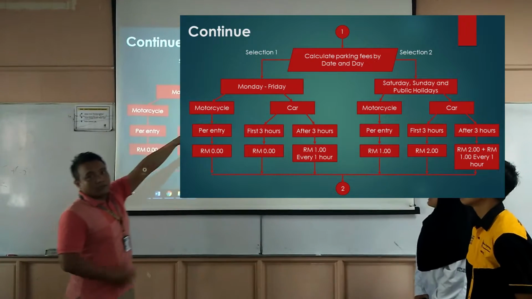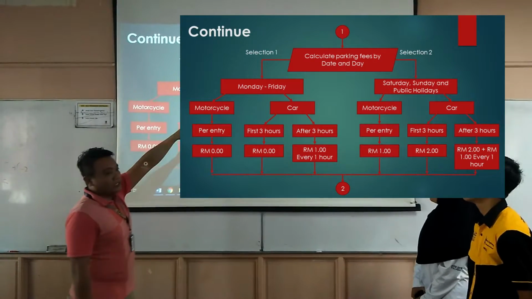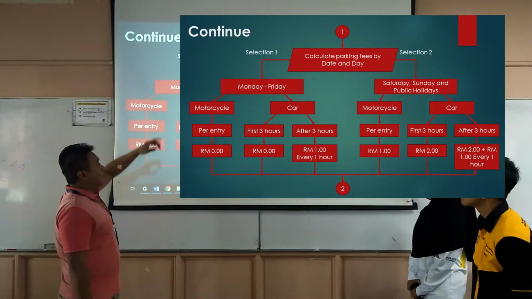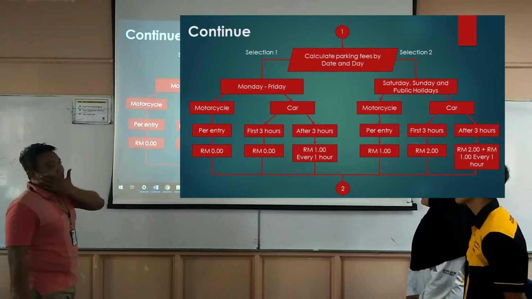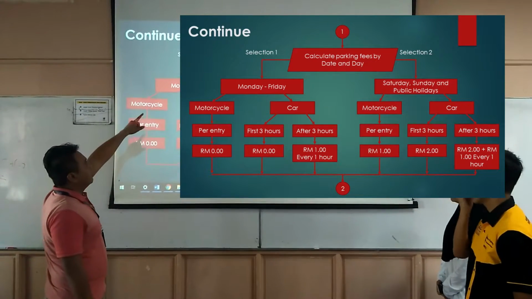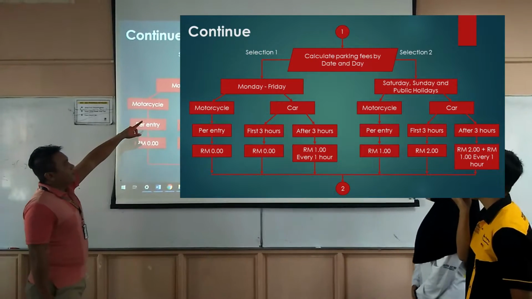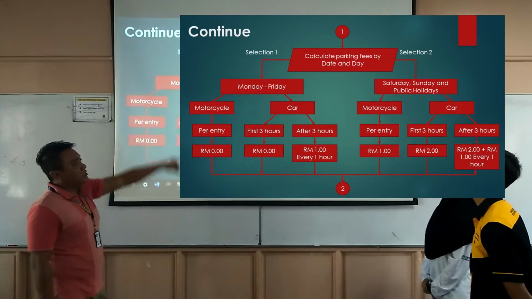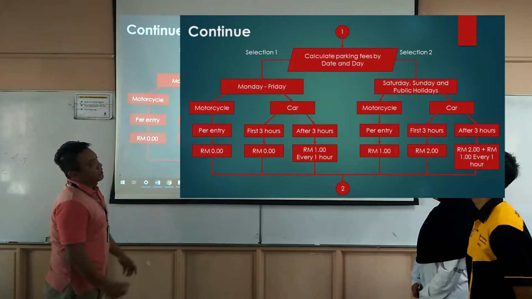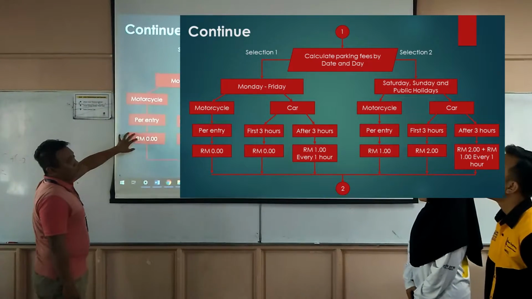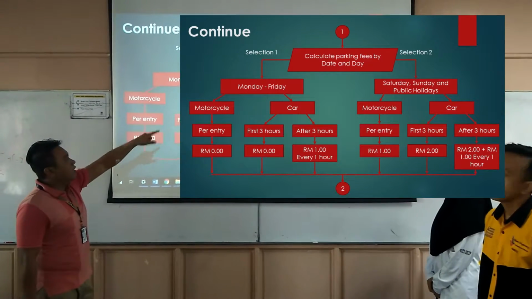Actually, this is a wrong symbol. It should be diamond for selection. How to calculate the charging the parking fees is, first selection is by days, which is Monday to Friday, and the second selection is Saturday, Sunday, and public holidays. For the first selection is divided into two, which is motorcycle and car.